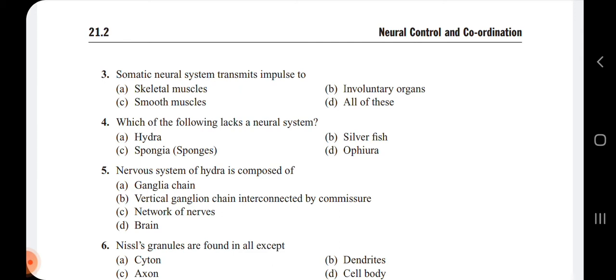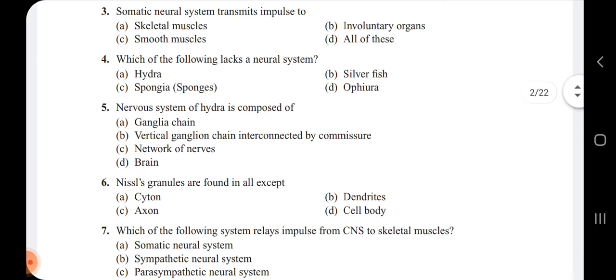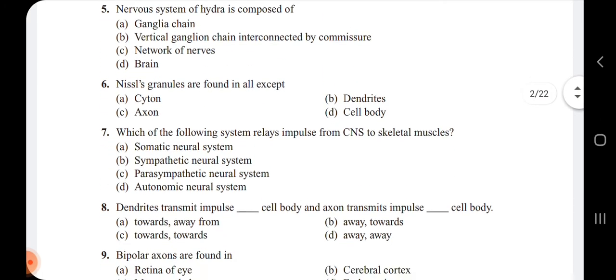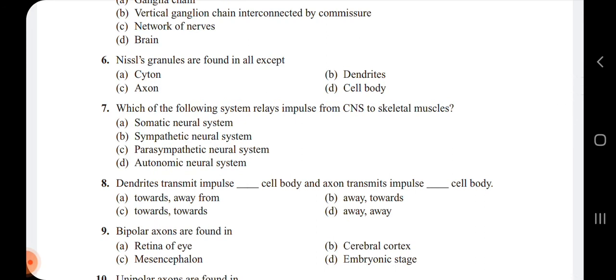Then the sixth one, Nissl's granules are found in all except. Nissl's granules are a part of the neuron.